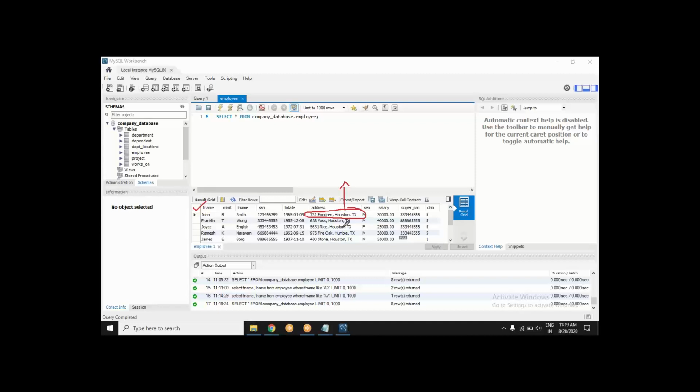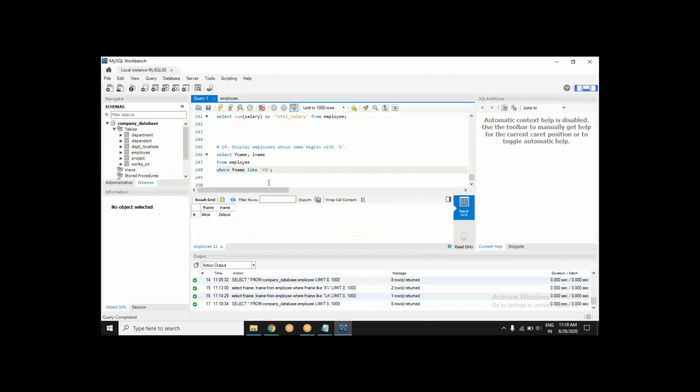Getting the idea? Abhimanyu finally nailed it. Harika is right behind. Very fine. Now you are getting the utility of this percentage sign.